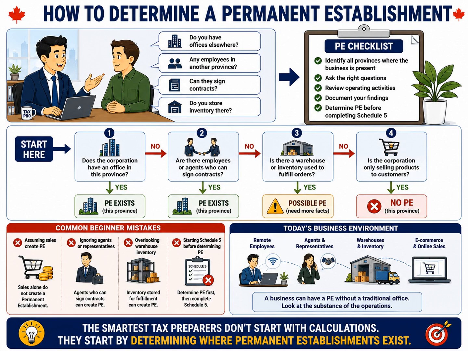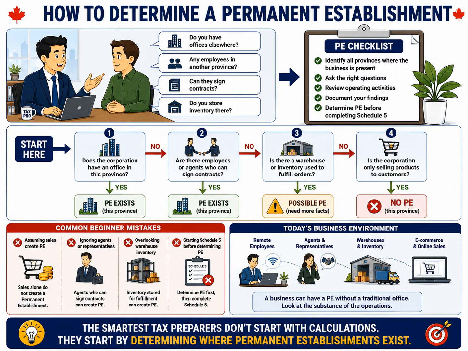There are several common mistakes that beginners should avoid. Many people assume that sales automatically create a permanent establishment. Others forget that agents or representatives can create one, or overlook warehouses and inventory used to fulfill customer orders. Another common mistake is starting Schedule 5 before first determining where permanent establishments exist.